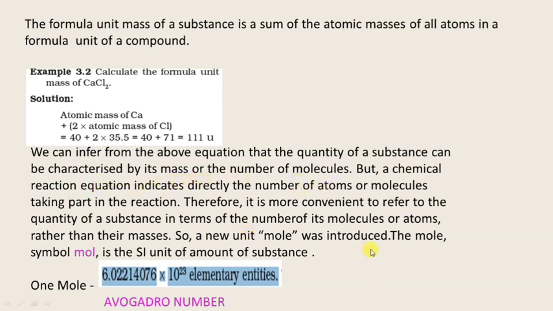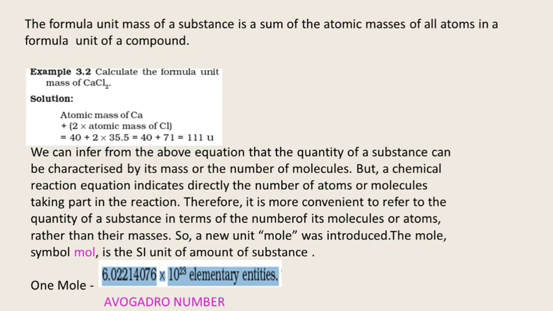But a chemical reaction equation indicates directly the number of atoms or molecules taking part in the reaction. It means by seeing the molecular formula, we can find which atoms are taking part in the reaction.